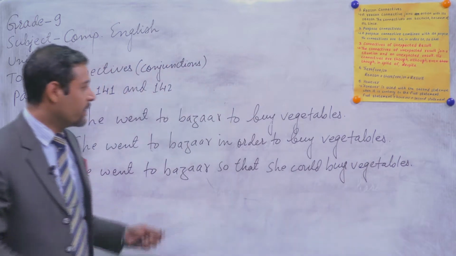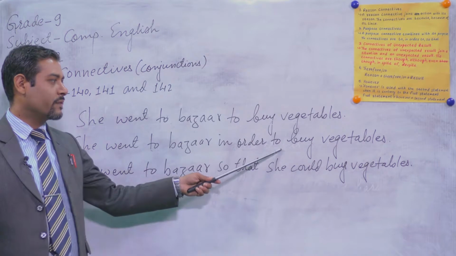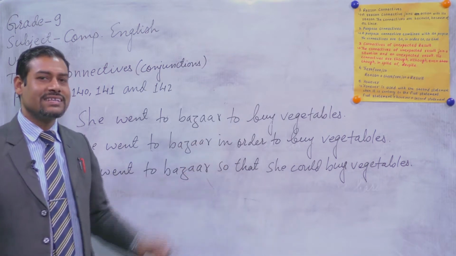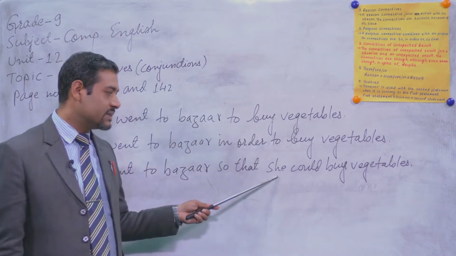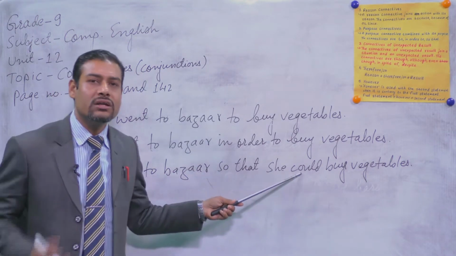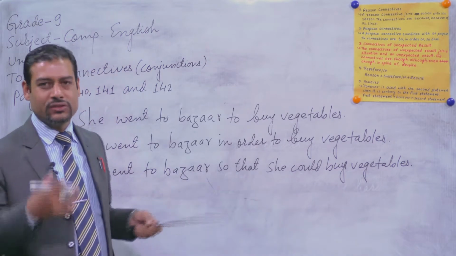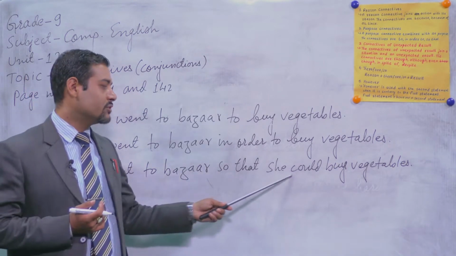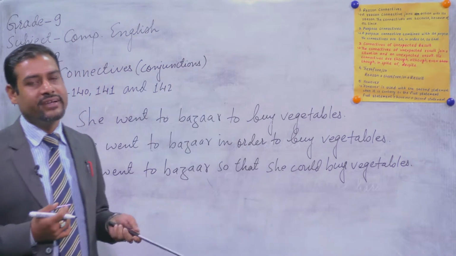Dear students, you can use either to or in order to. The structures seem to be the same, okay? But if you are using so that, generally we write the subject and then we have to write a modal auxiliary verb, such as could, should, would, you know, such modal auxiliary verbs after the subject, if we want to make our structure very correct.